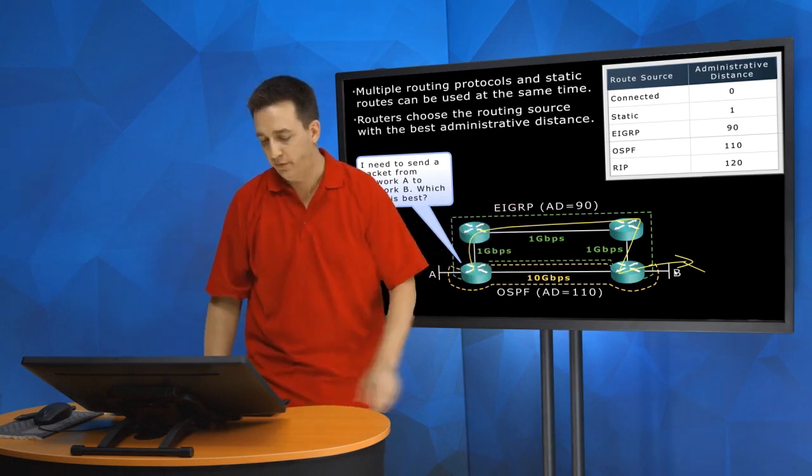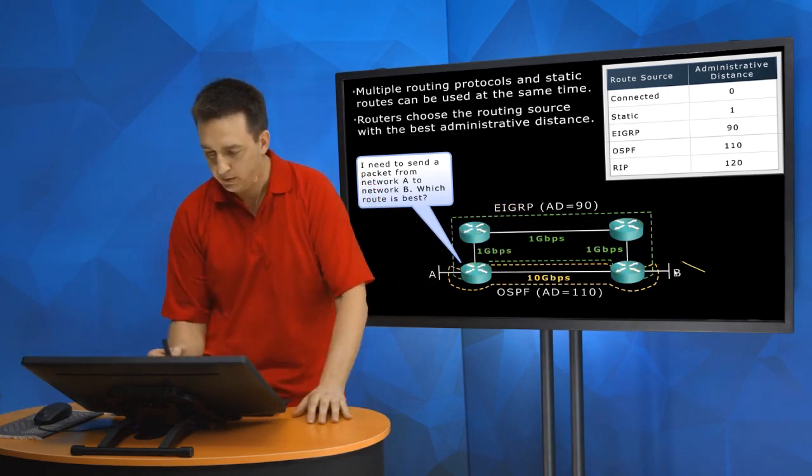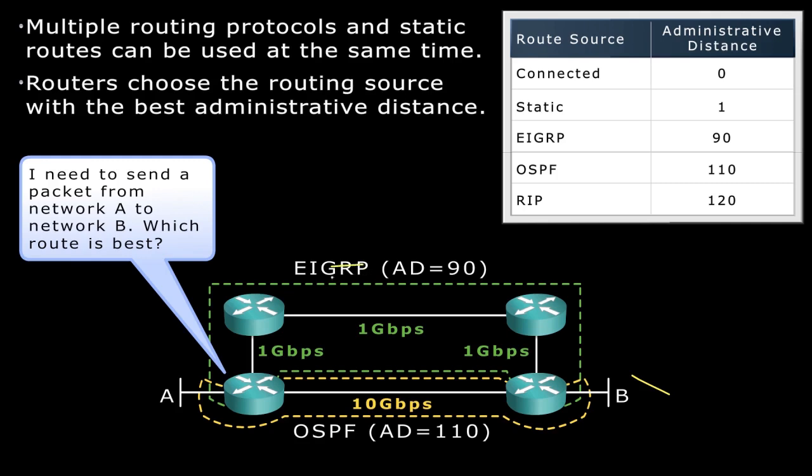Now, what if? Let's erase some of this. What if this was OSPF as well? Now we're comparing apples to apples, right? We really are in this case. Both of them are OSPF. Now OSPF says, okay, I've learned about network B via OSPF twice. Let me look at the metric.